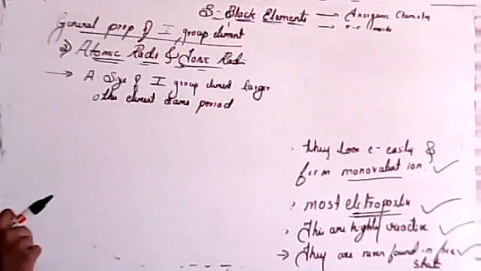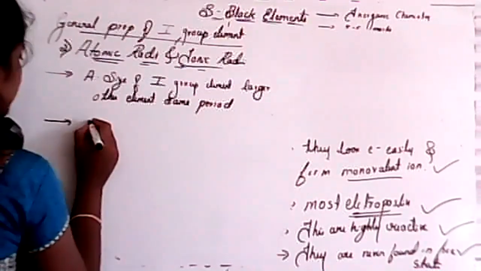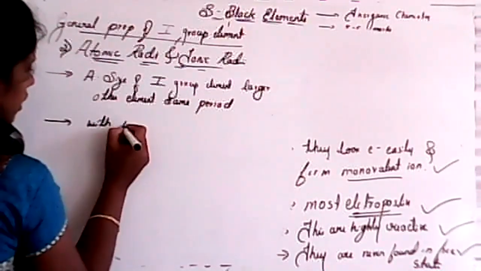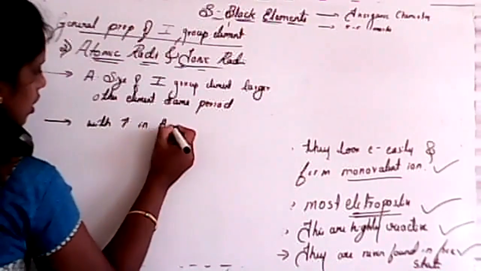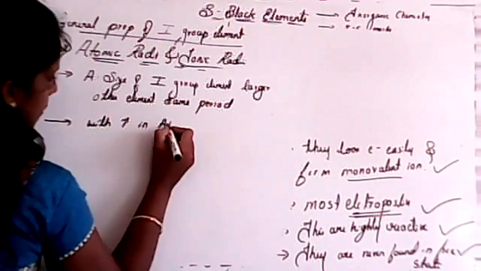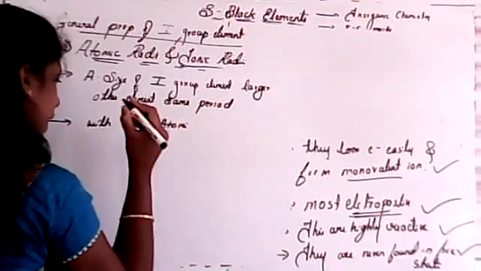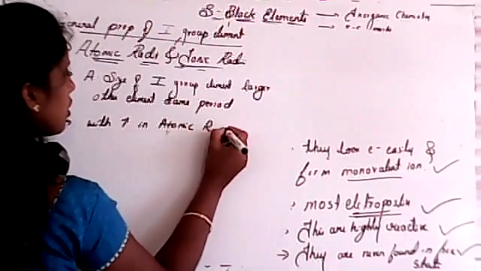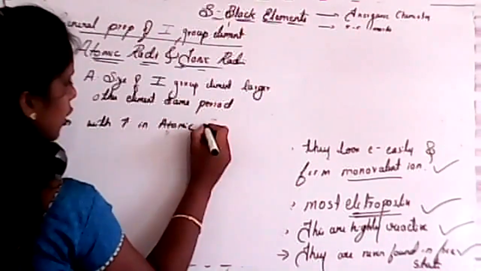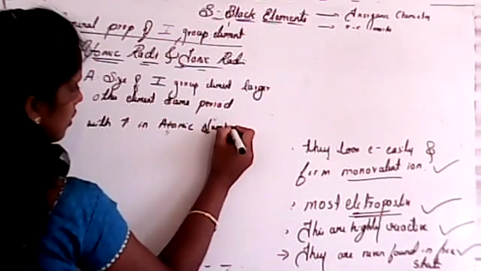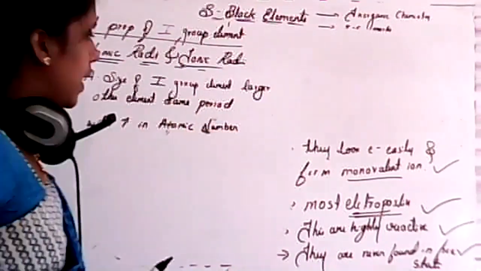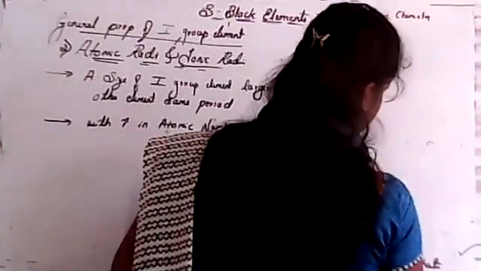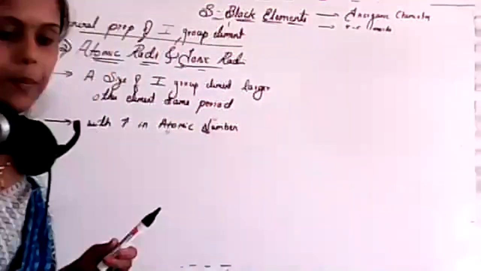Second one, now tell me, with increase in atomic number, atomic radii increases or decreases, student?